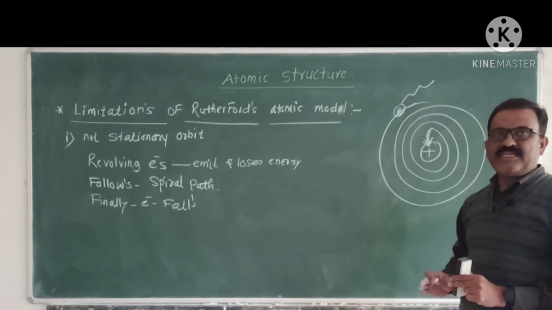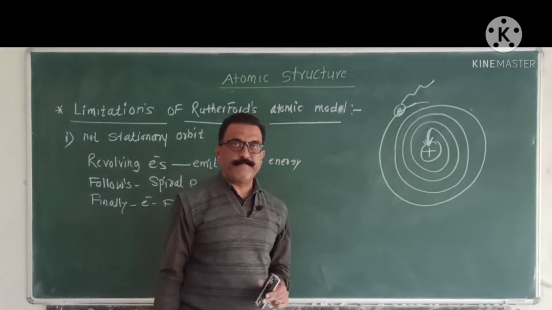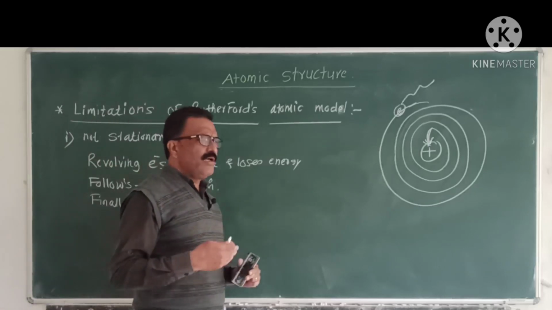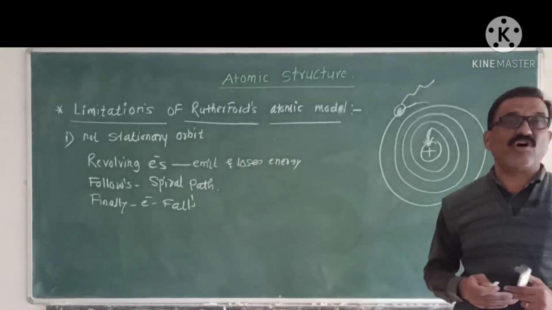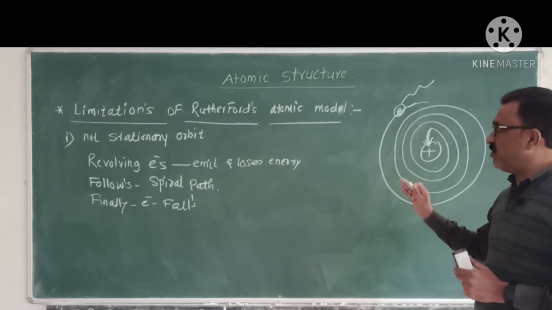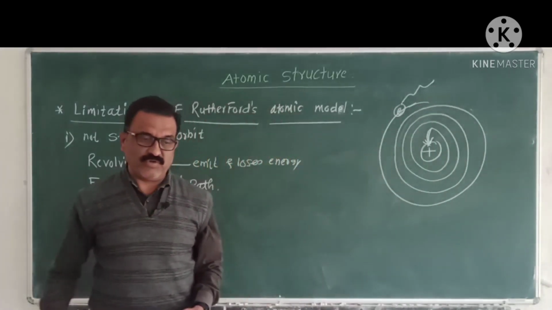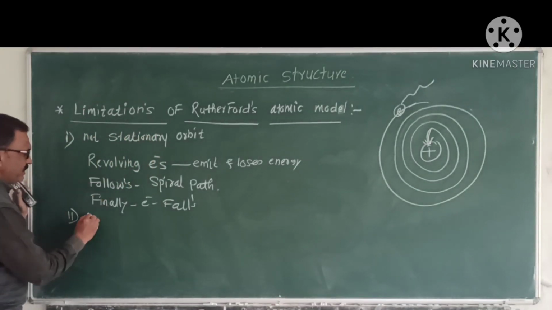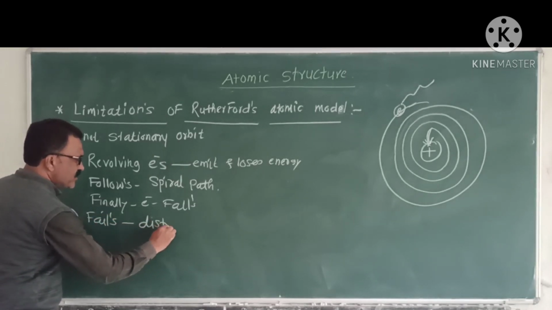Then Rutherford fails to explain the distribution of electrons. If there are many electrons, how will these electrons be distributed in different energy levels? Rutherford fails to explain the distribution of electrons, which is the second major drawback.